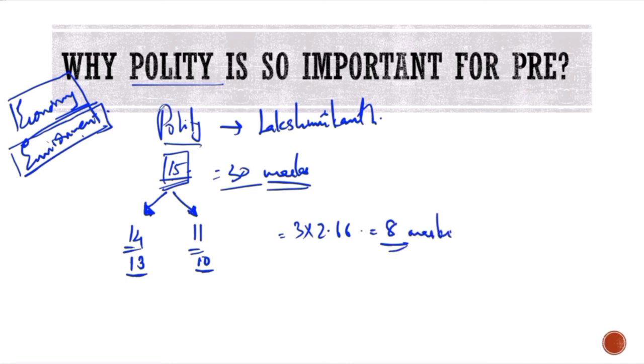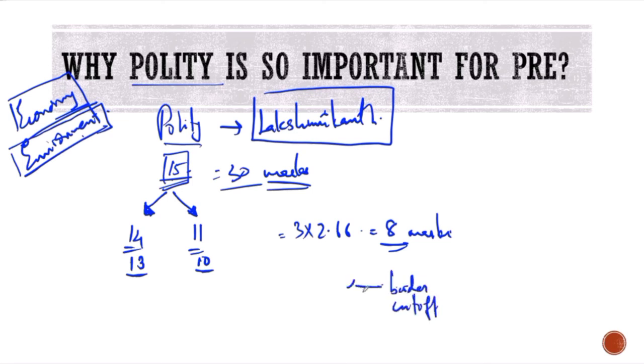Just because you've revised your polity well, just because you have a very, very good hold on your Lakshmikanth. Okay, and especially in the last few weeks, you want to revise the chapters that I've just mentioned, or any other chapters that you feel might not be your strong suit. 8 marks is the difference between, let us say, near the cutoff and outside the cutoff. Border or no border. Let's say this is the border, this is the cutoff. 8 marks could put you below here, or it could keep you way beyond the cutoff.